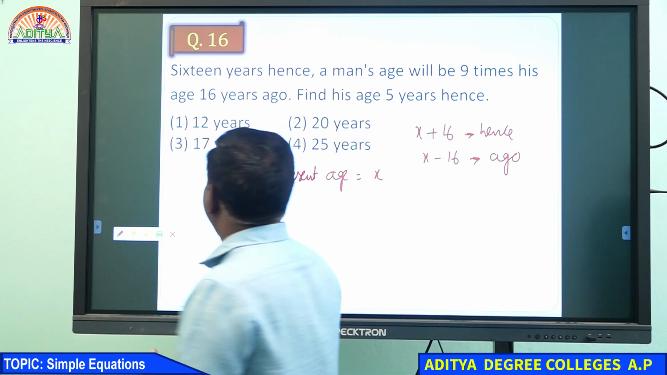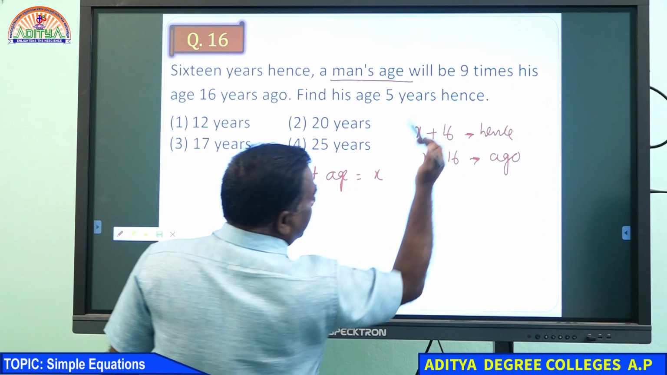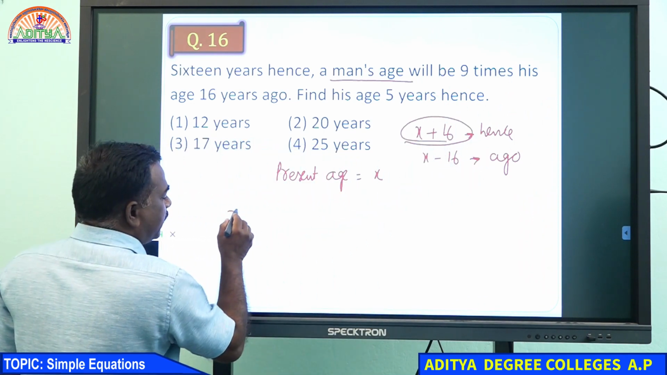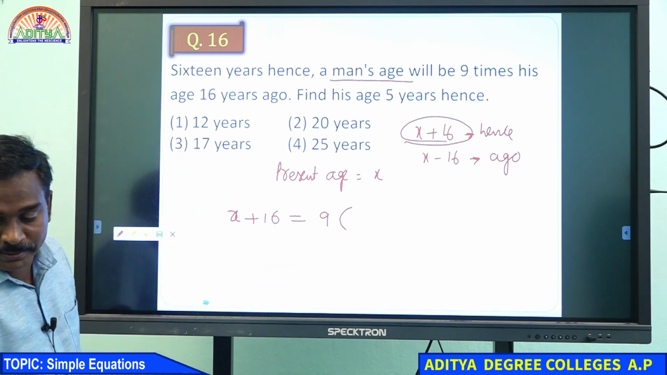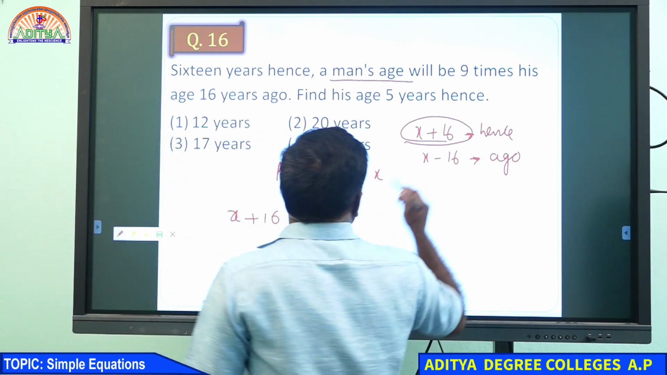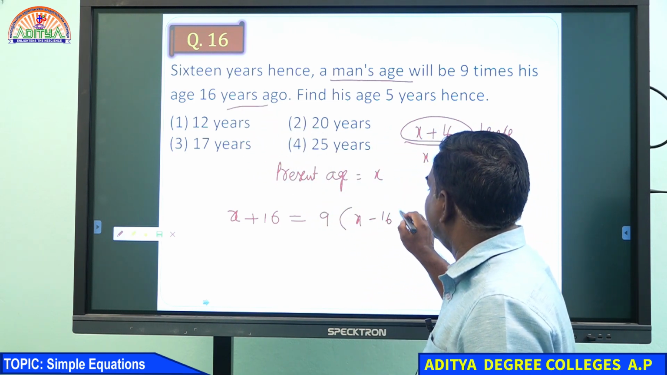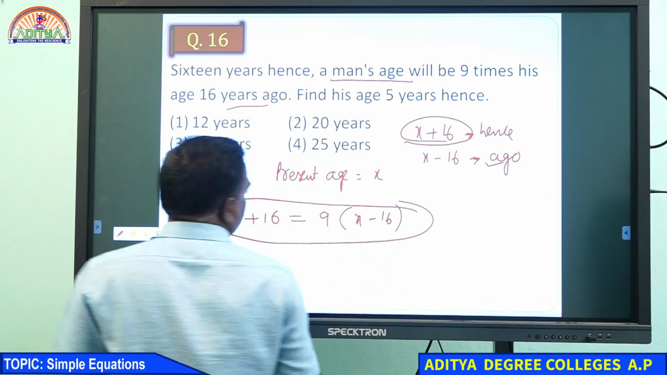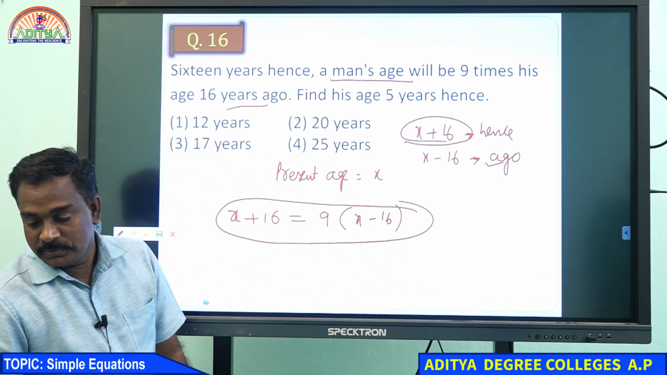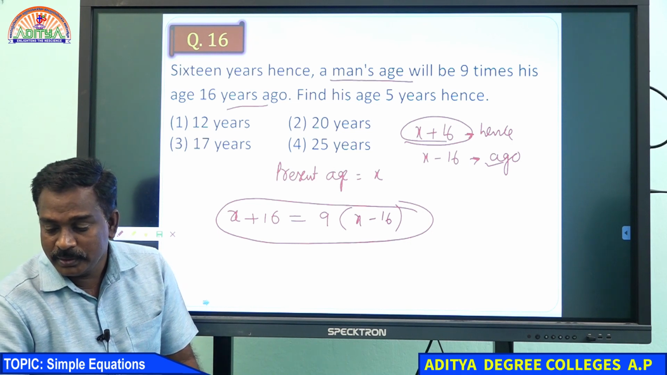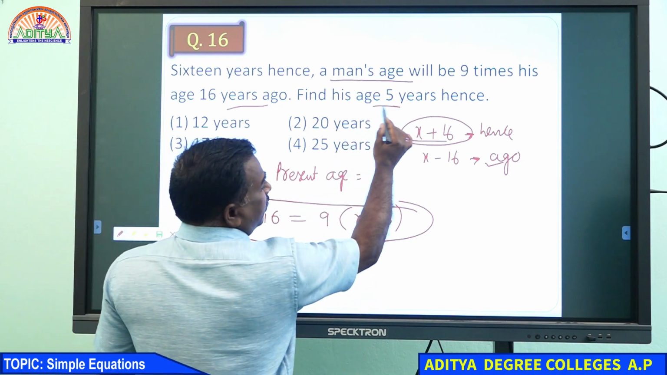Now what is the condition here? 16 years hence a man's age will be 9 times. This one, x plus 16, is 9 times. 9 times means we need to multiply, 9 times his age 16 years ago. This one equation is enough to get the answer. If you solve, you will get x, that is the present age. But the question is asking, find his age 5 years hence.